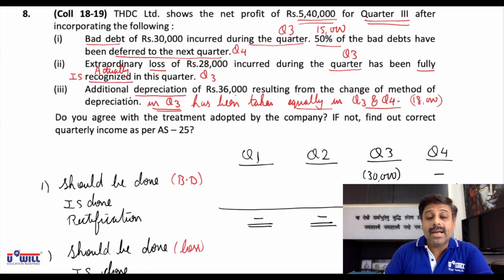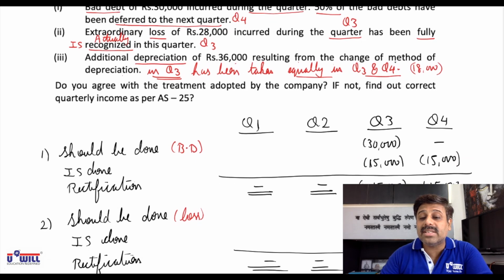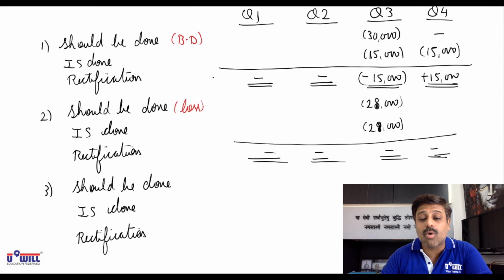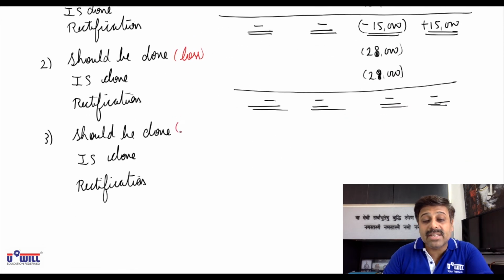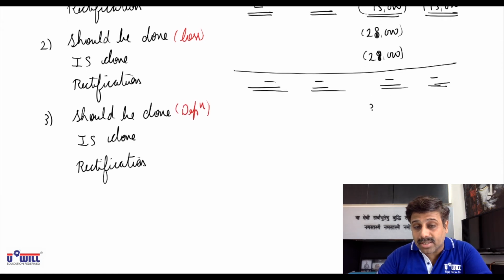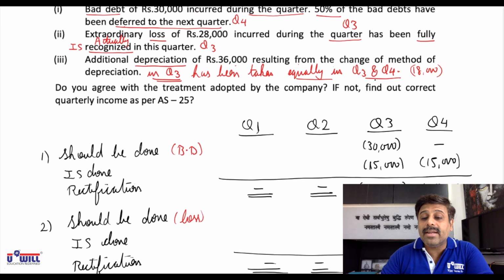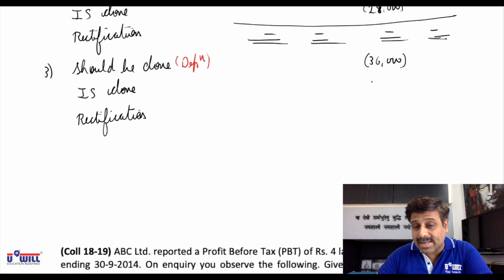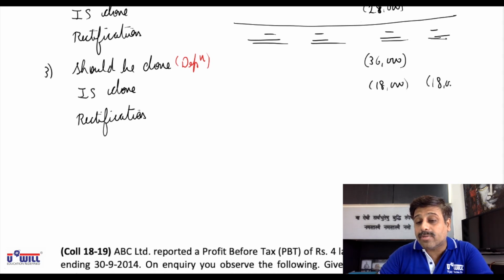Third one, additional depreciation of 36,000 resulting from the change in method of depreciation in quarter 3. Now this is again depreciation, a loss, an expense. 36,000 is resulting in quarter 3, which means we should have subtracted it in quarter 3. But we have taken it equally in quarter 3 and 4, just like bad debts, meaning we have taken 18,000 in quarter 3 and 18,000 in quarter 4.